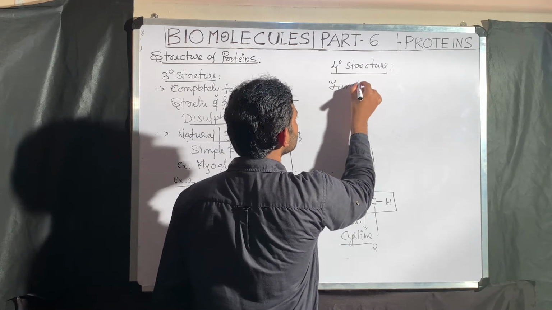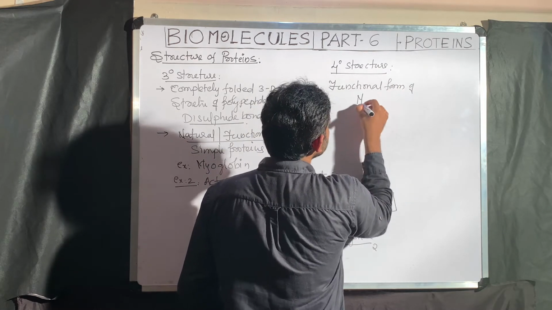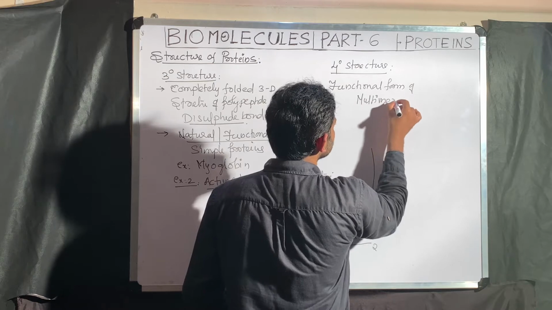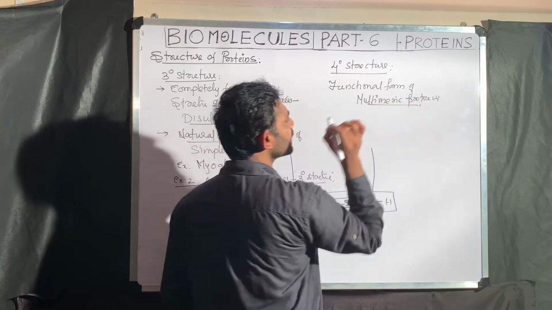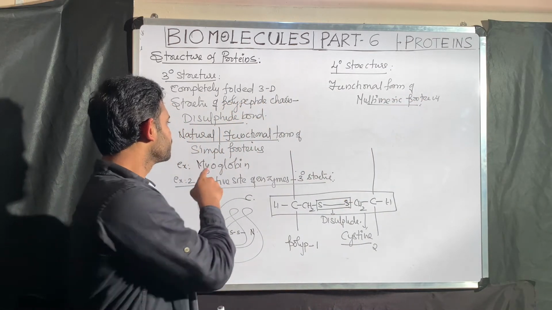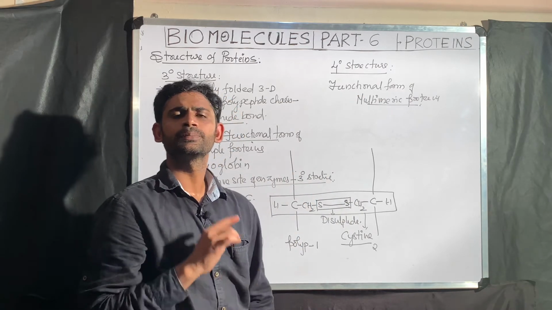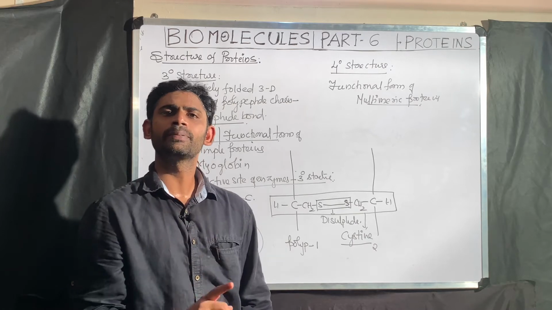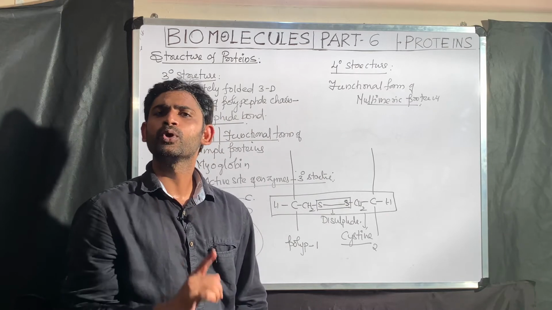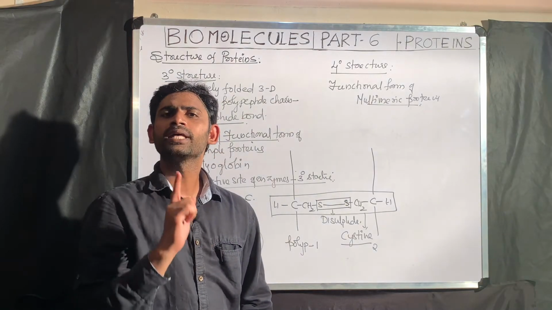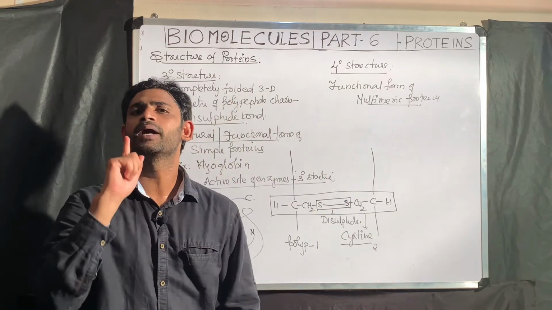Quaternary structure is the functional form of multimeric proteins. Here I will give good clarity to you. Here I said simple proteins, and here I am telling the multimeric protein. What I said simple protein means a protein made up of only one polypeptide chain. Here I used multimeric protein if a protein is made up of more than one polypeptide chain. Those proteins are called multimeric proteins.